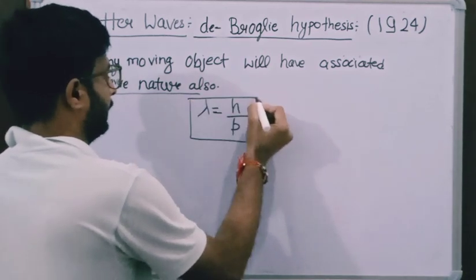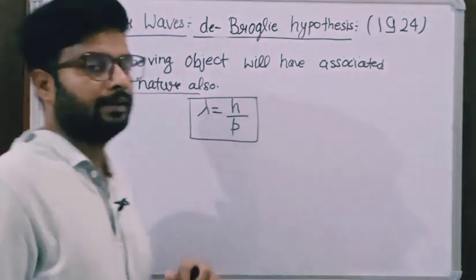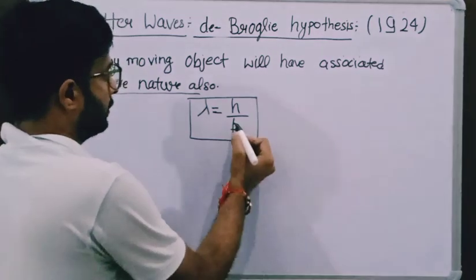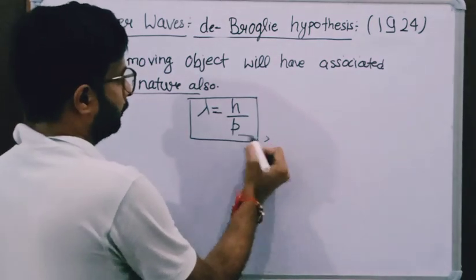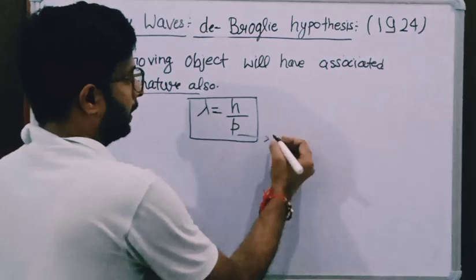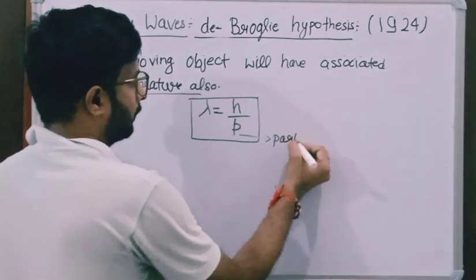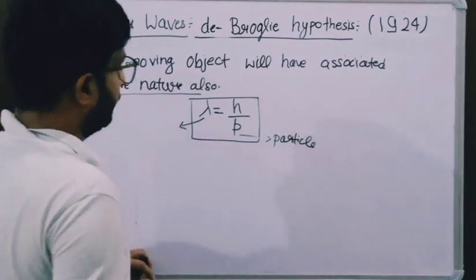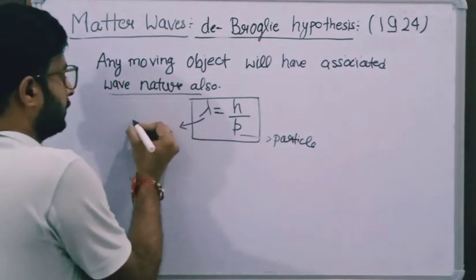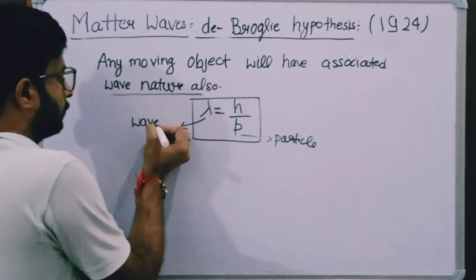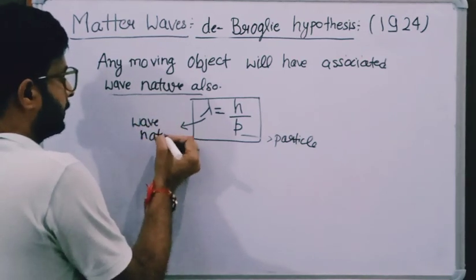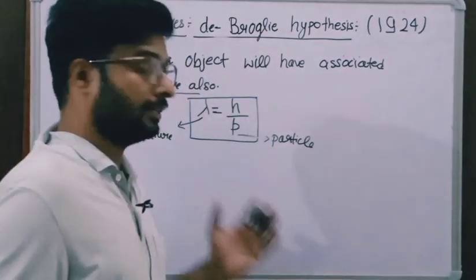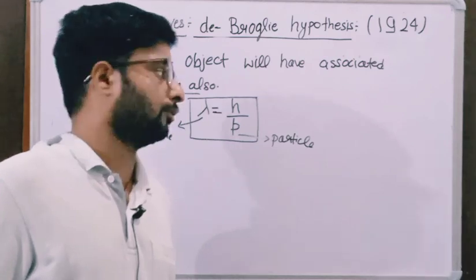If you look at this relation, we will see wave and particle duality both, because p, which represents the momentum, shows the particle nature, and lambda, which is the wavelength, shows its wave nature. So in this relation wave particle duality exists. That is why this relation is very important.